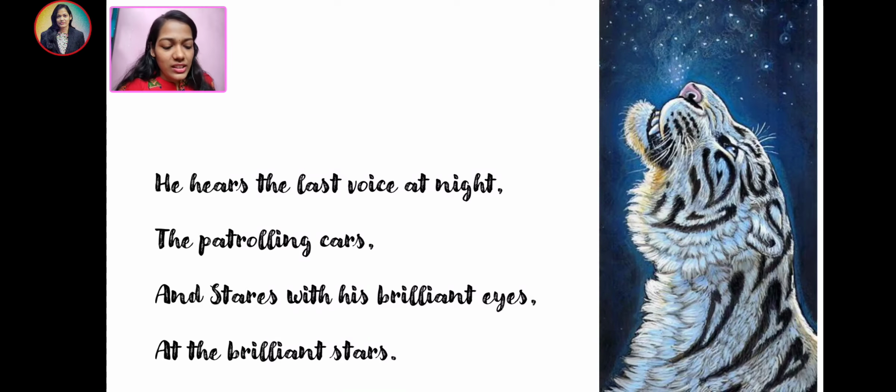But inside the cage, like in the zoo, he can only hear the noises or the voice of the patrolling cars who are having a look at all the animals. And he just stares with his brilliant eyes at the brilliant stars. He's just looking at the stars and thinking, wishing to be safe and out of these concrete walls.